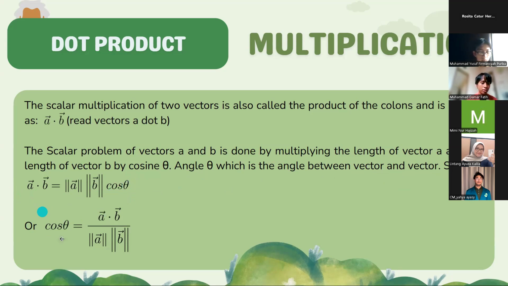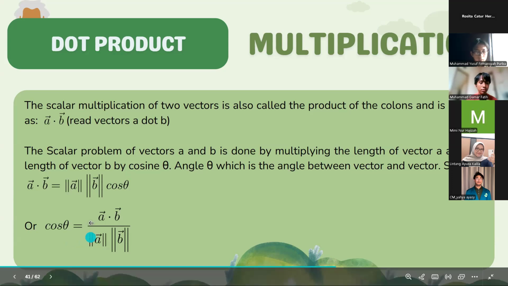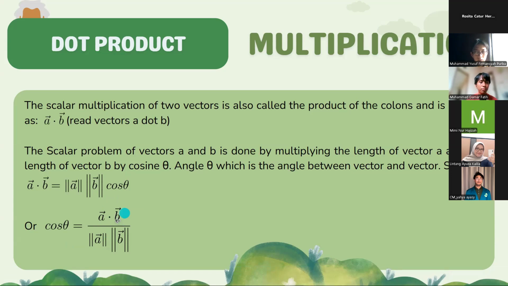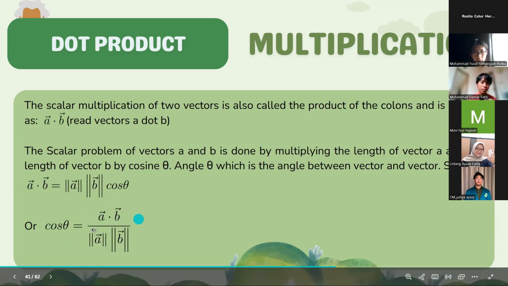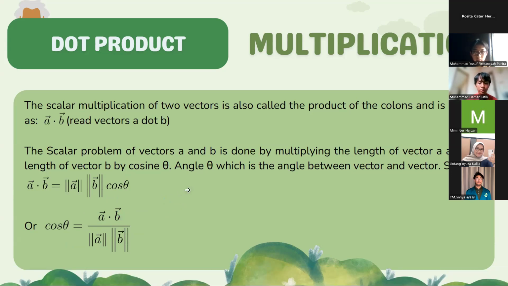Or cosine theta is equal to the dot product of vector A and vector B over magnitude of vector A times magnitude of vector B.